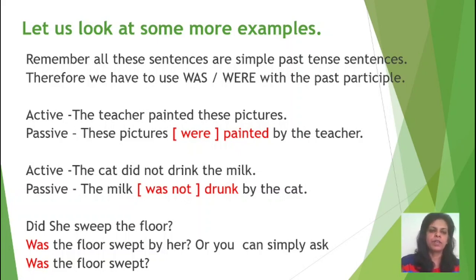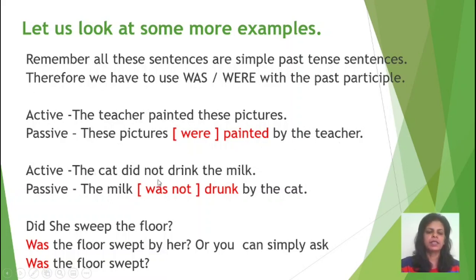Now the active voice sentence is: the teacher painted these pictures. And in your passive voice sentence, these pictures become the subject. And then the past tense of verb be is were. Because the pictures is plural, you cannot use was, you have to use were, along with the past participle painted and then by the teacher.